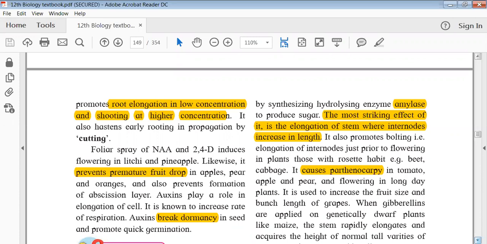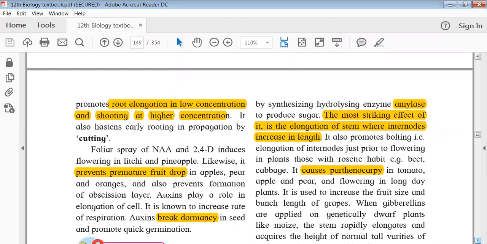So it is now involved in flowering as well. If you do a foliar spray, what do I mean by foliar spray? मतलब spraying on the leaves basically. Okay. So foliar spray of NAA, that is naphthalene acetic acid, and 2,4-D induces flowering in a few plants like lychee and pineapple. It also prevents premature fruit drop. So this is also one function.